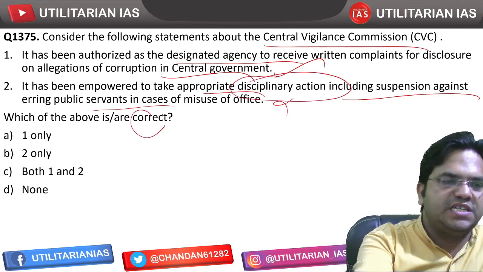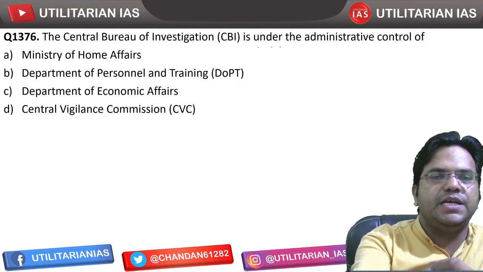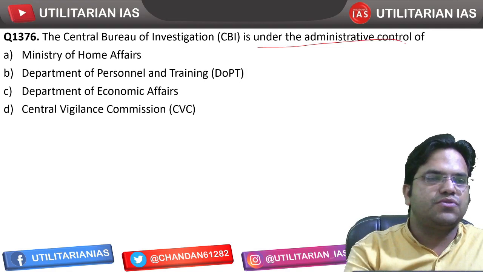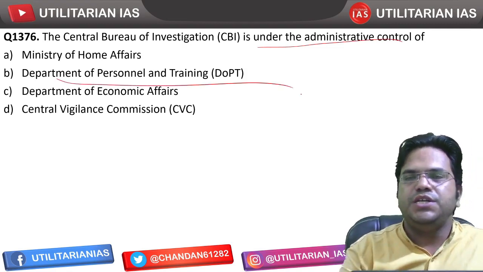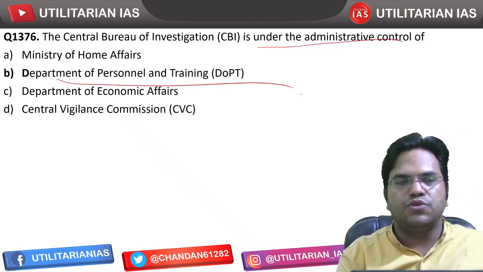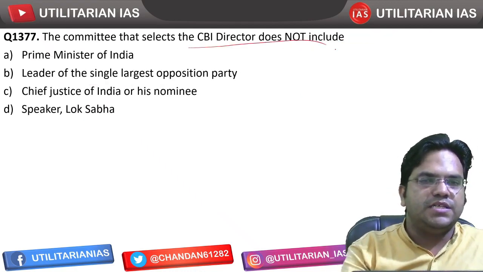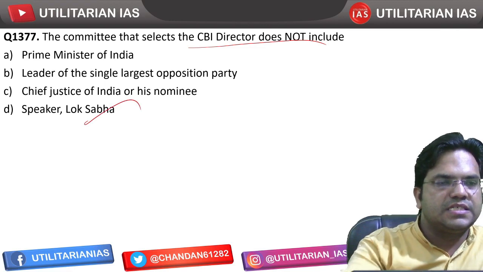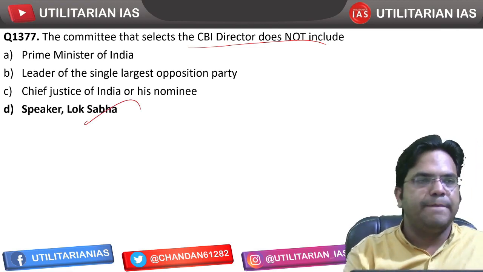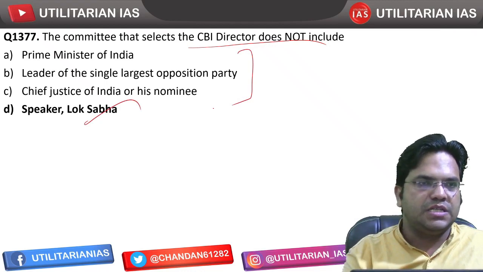So the correct statement we have to figure out, only one is going to be correct. CBI is under the administrative control of DOPT, so B is going to be the right answer. The committee that selects the CBI director does not include, I guess, the Speaker of the Lok Sabha. All these people are actually part of that committee.